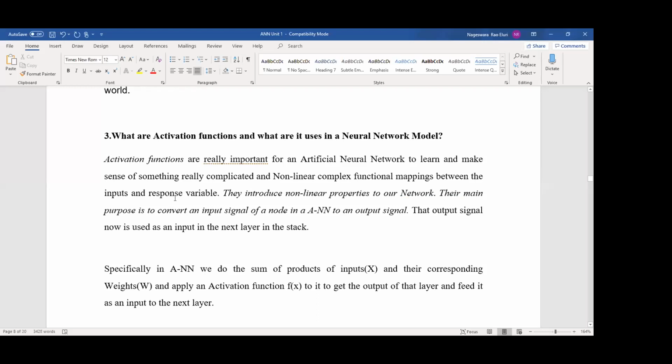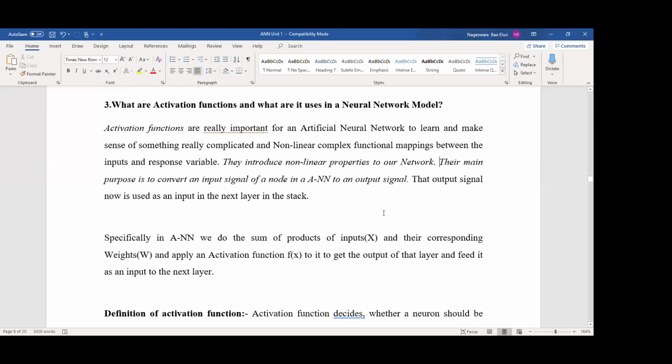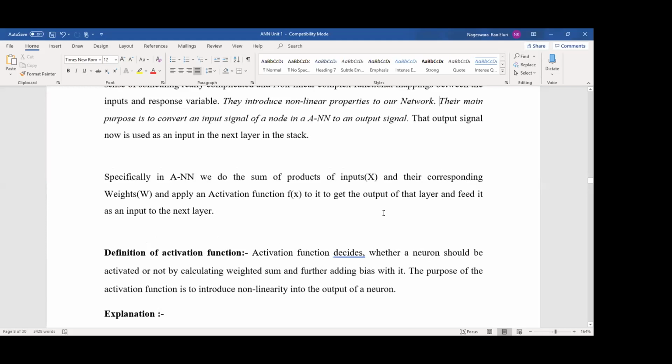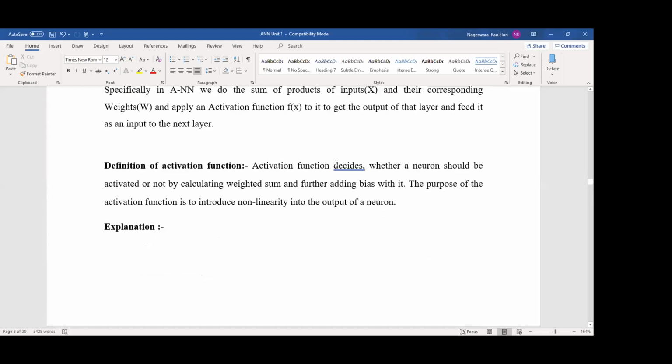Their main purpose is to convert an input signal of a node in an ANN to an output signal. Signal is nothing but a value. So try to understand what is the need of an activation function. Here I have also given the complete definition in simple terms.